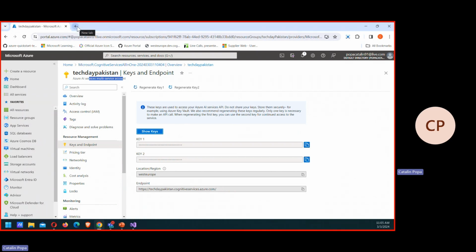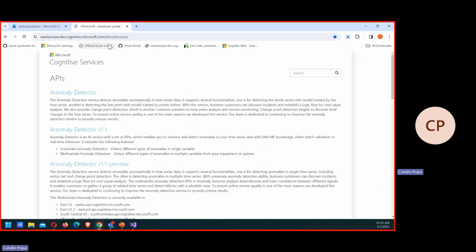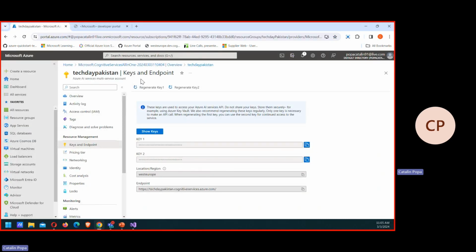The best way to understand how artificial intelligence and cognitive services actually work in Azure is to go through this portal that Microsoft has, which is called the Dev Cognitive Portal. And here, this is kind of just, let's say, a dirty little helper, if you want to call it like that, in which you can find all of the APIs that basically this service that I just created here.